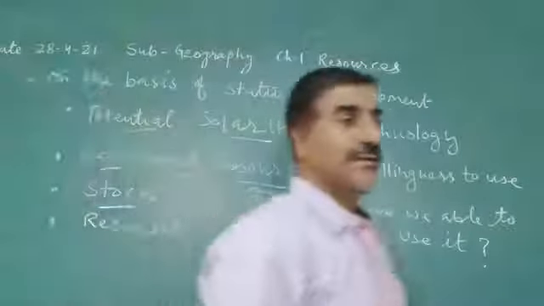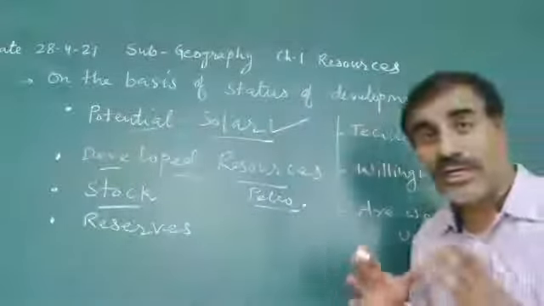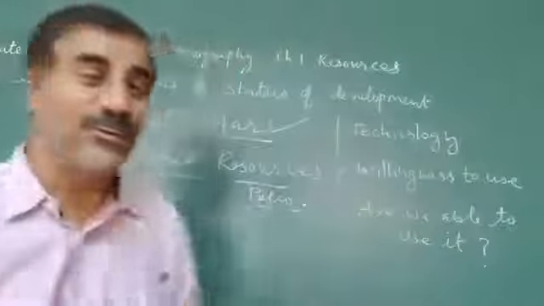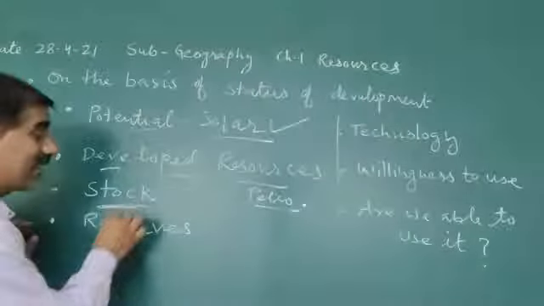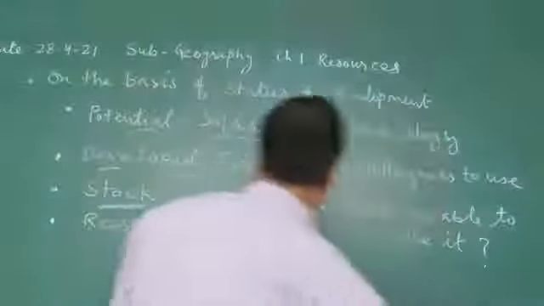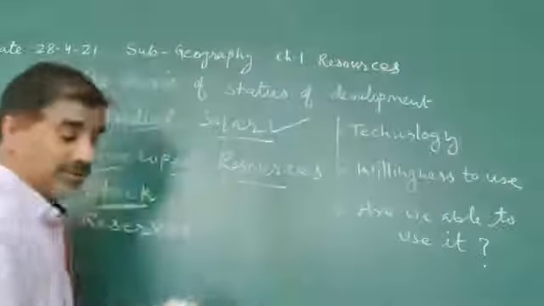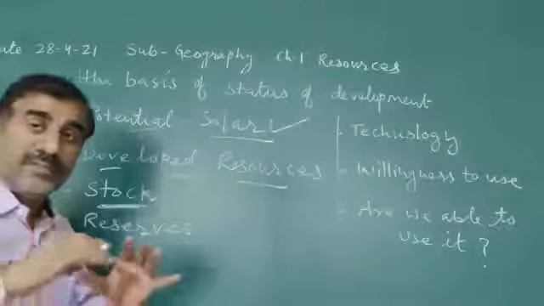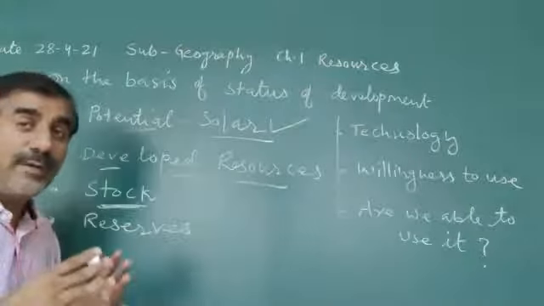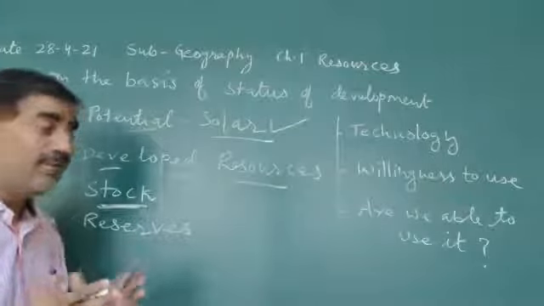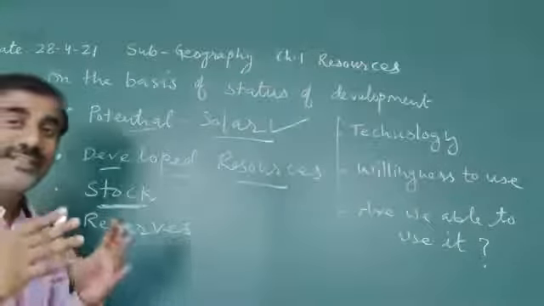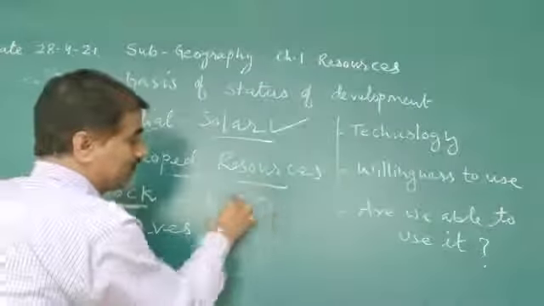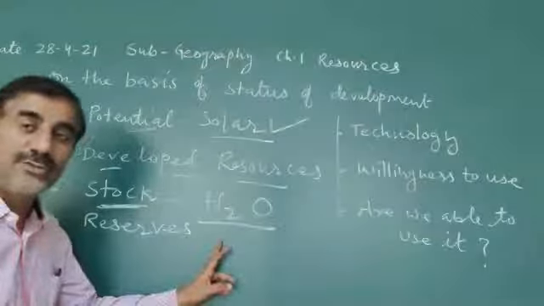Third one is the stock. Such resources satisfy human needs, but we have no technology to use them. Such resources are considered stock resources, like H2O.